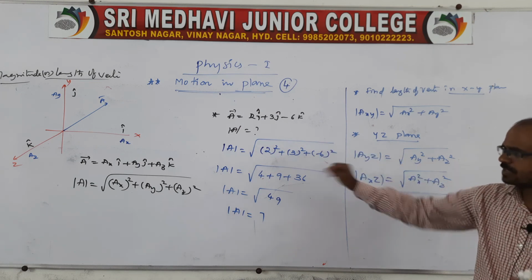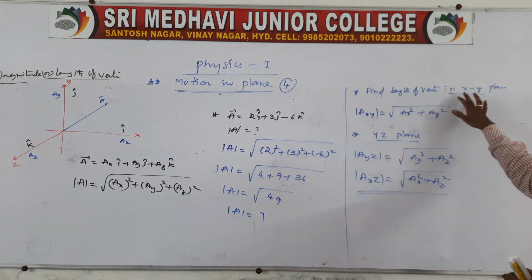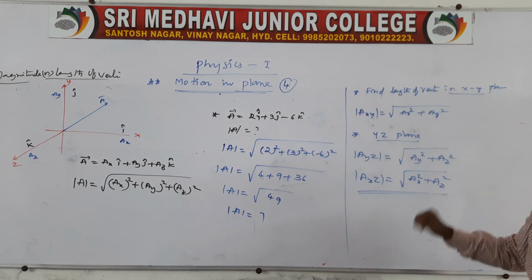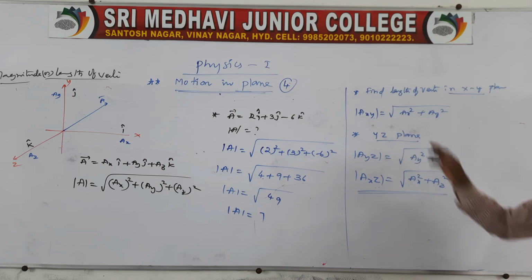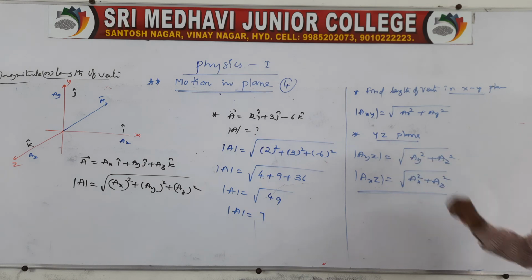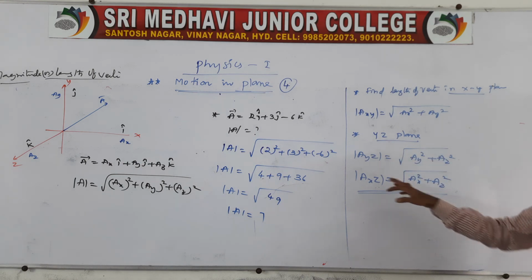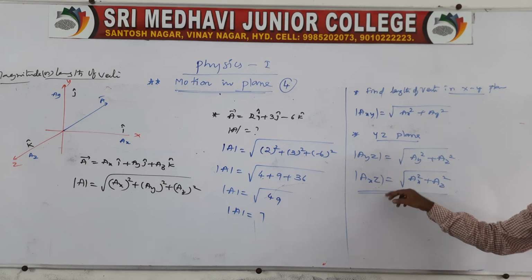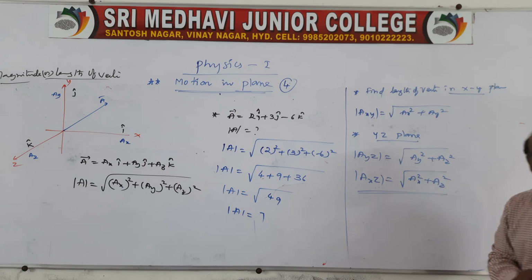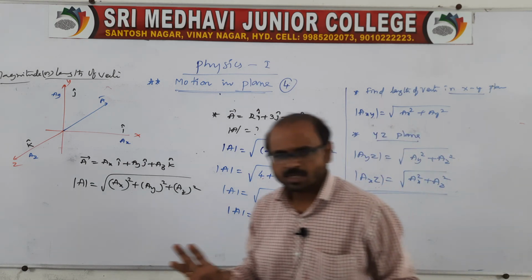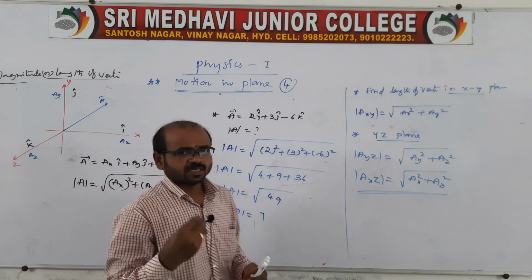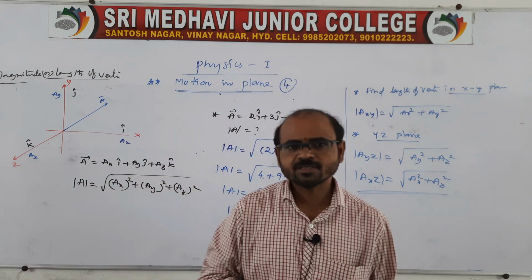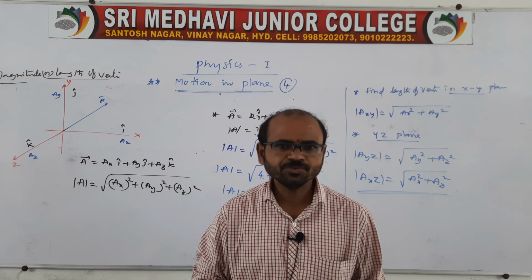If it is given in the xy plane, yz plane, or zx plane, then you take root over ax square plus ay square, root over ay square plus az square, and root over ax square plus az square. Okay, this is today's class, and we'll see the next types of vector in the next classes. Thank you very much.